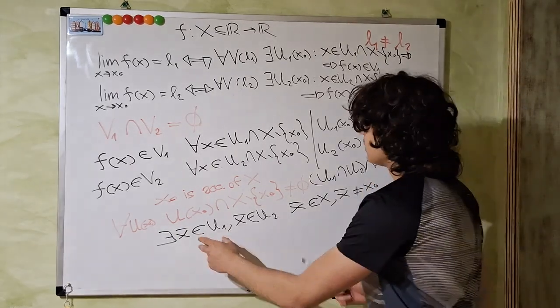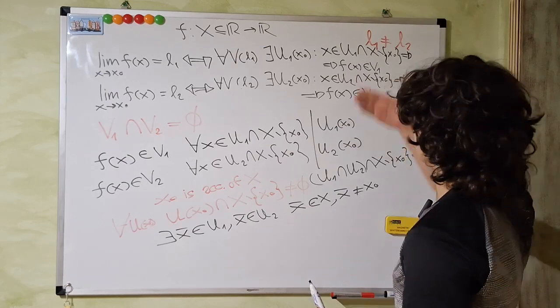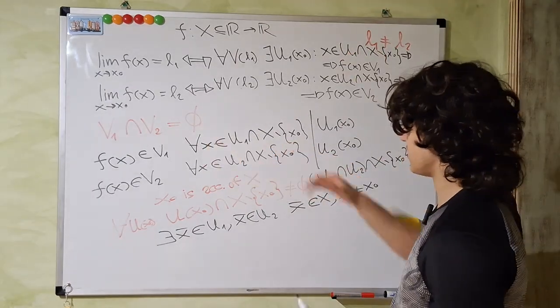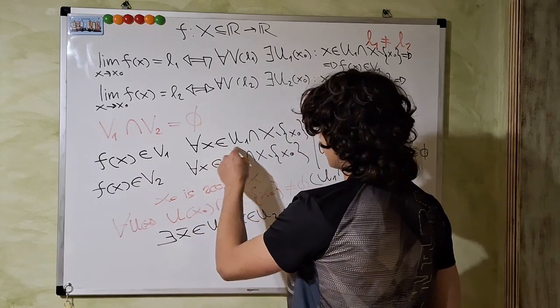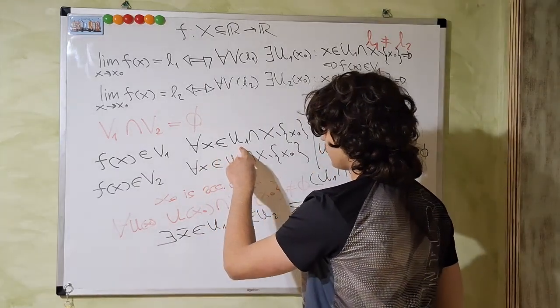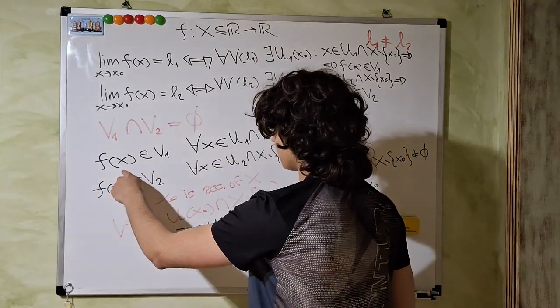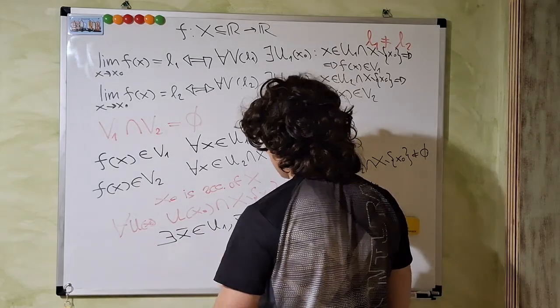But now, let's take a look at the definition here. A point that belongs in U1 implies that f of that point belongs to V1.